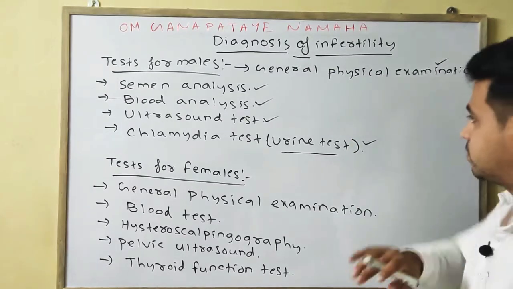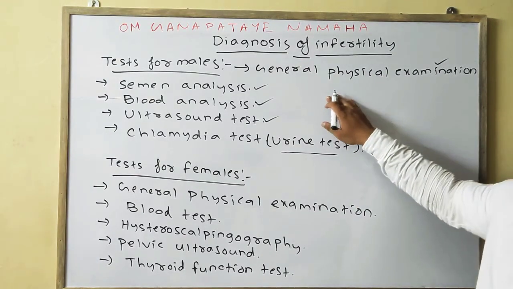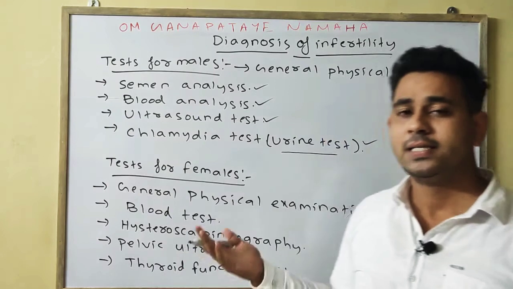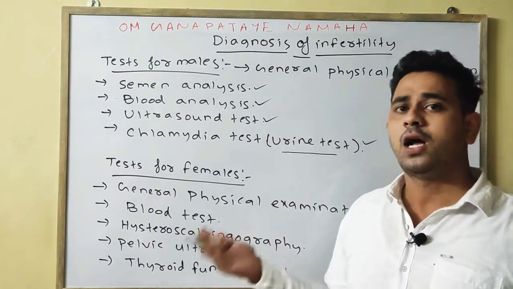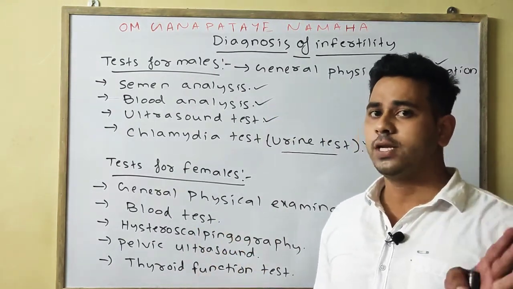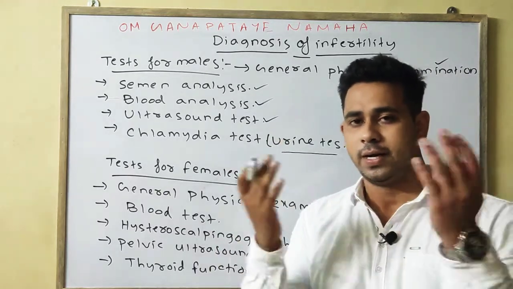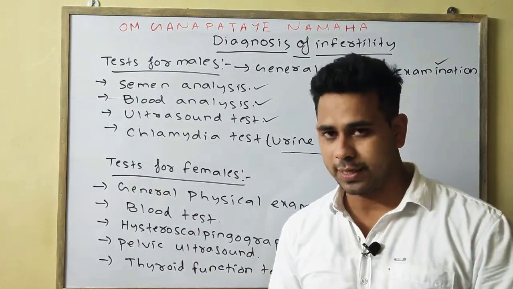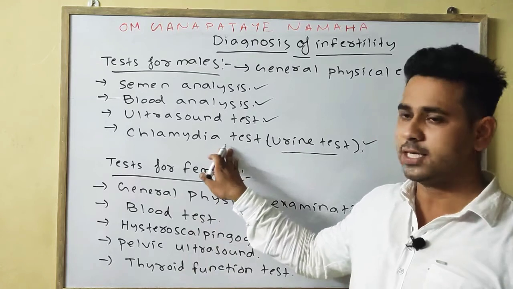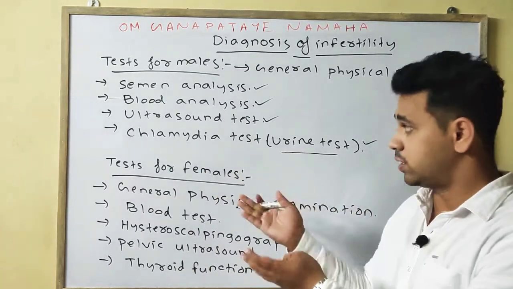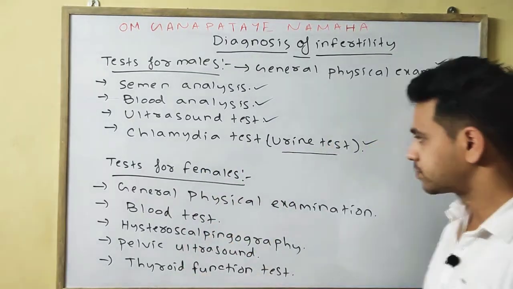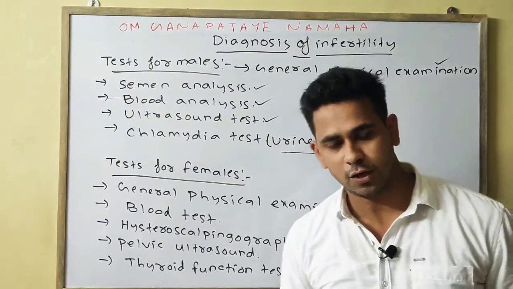So the various tests for males are: the first is the general physical examination, the second is semen analysis, the third is blood analysis, the fourth is the ultrasound test, by which you can check the male reproductive tract, and the last is the chlamydia test, which is done by the urine test. Next we will discuss the tests of females.